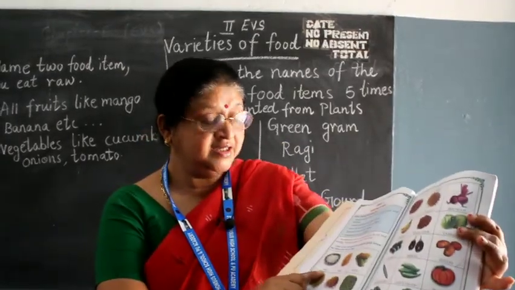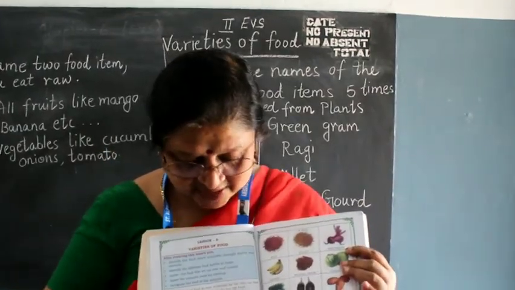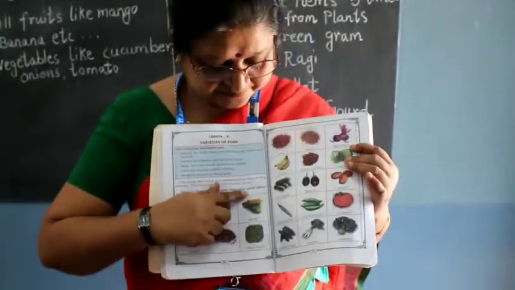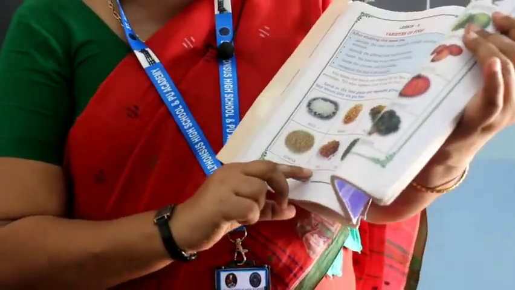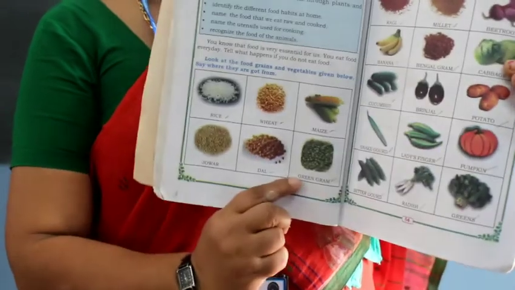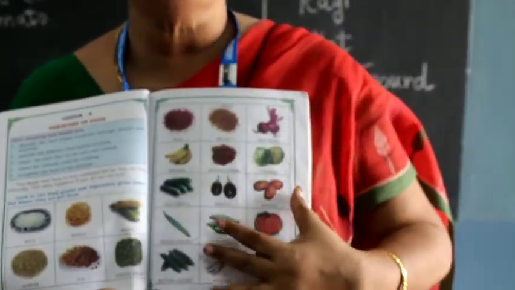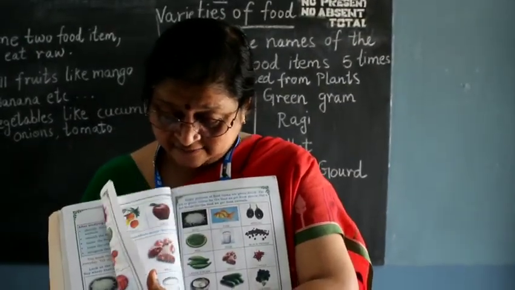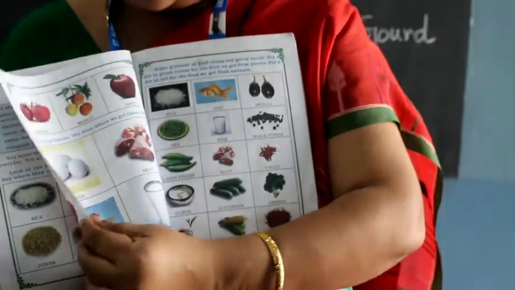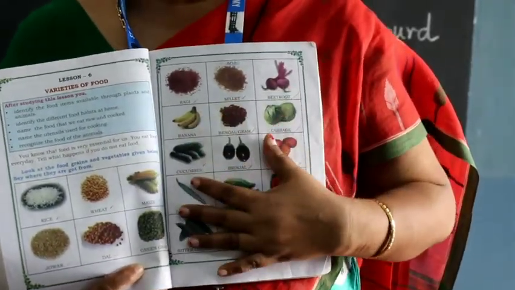You see rice, wheat, maize, then dals, green gram. On the next page you have varieties of vegetables. These are the varieties of food obtained from plants.